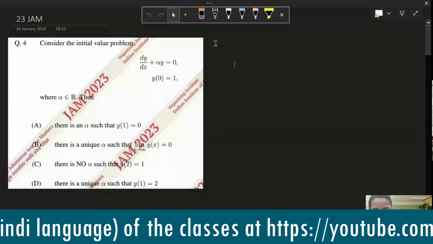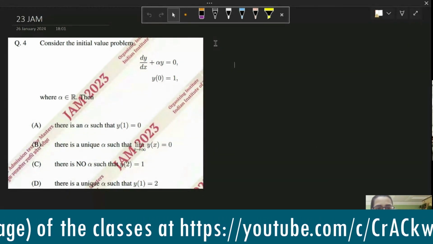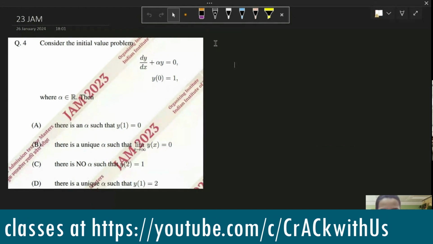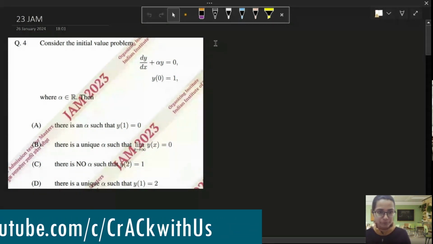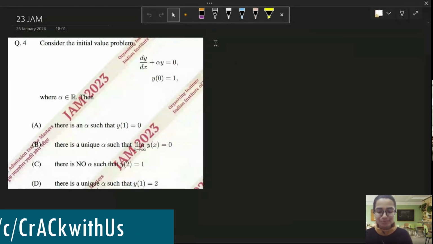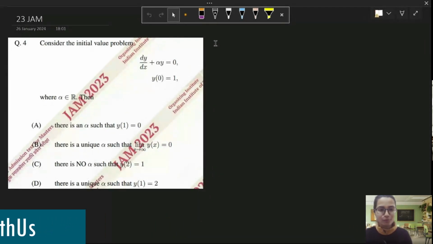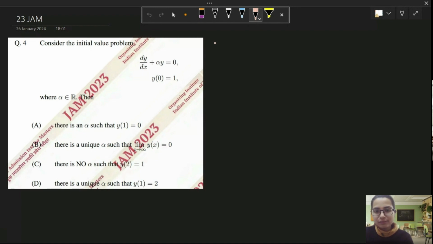Okay, so let's begin with this first problem. We are going to discuss these 2023 problems in a row, then we'll move on to the 2022 paper. These are some warm-up questions. The first question we see is a basic linear differential equation. This is an initial value problem, and there are some options given. The options talk about this alpha. So let us first solve for the solution of this equation.